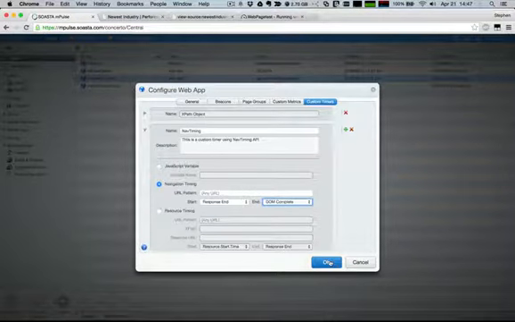And what I can do now is, as soon as I click OK, this will deploy this navigation timing method out to the config.js file and out to all of the mPulse requests that are made to any of your pages. And at that point, it will start collecting data.